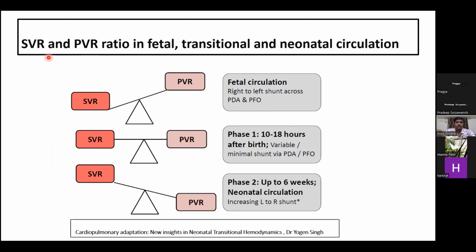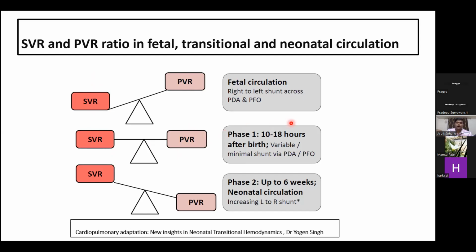Now, let us see the balance between the systemic vascular resistance and the pulmonary vascular resistance ratio in fetal, transitional, and neonatal circulation, as well as the fate of shunts during this transition. So we know that during the fetal period, there is high pulmonary vascular resistance and low systemic vascular resistance. So due to high right-sided pressure, the shunts function from right to left. While during transition, as the pulmonary vascular resistance is falling and the systemic vascular resistance is increasing, during the initial 10 to 18 hours after the birth, the shunts now operate either bidirectionally or become left to right.